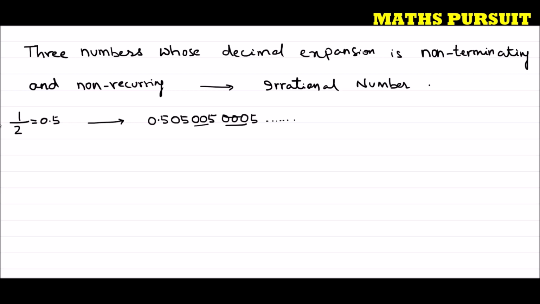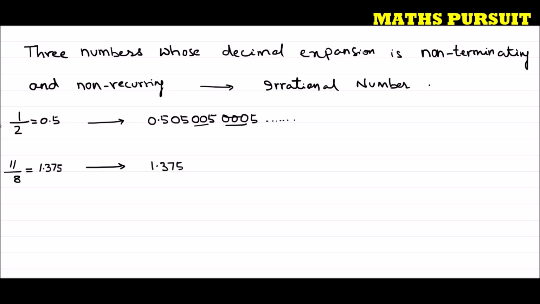Now let me take another example, because we need to write three: 11/8, which is a rational number, and if we solve 11/8 we will get 1.375. Now let us make this one an irrational number. How to make this one an irrational number?